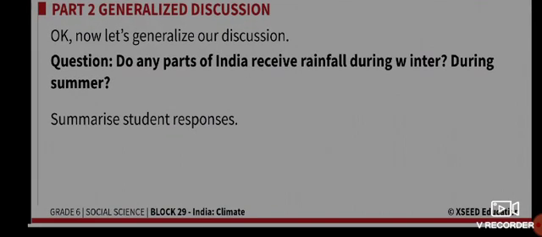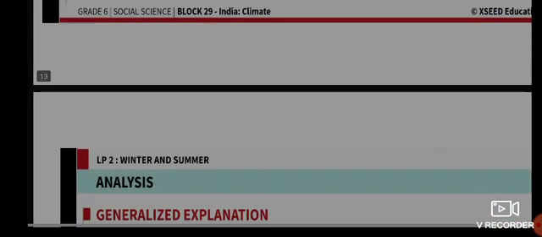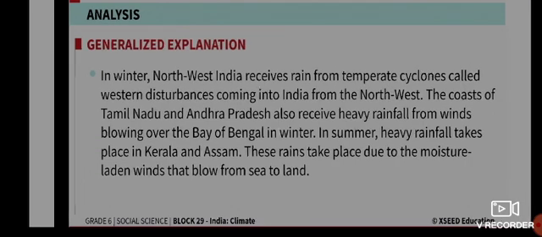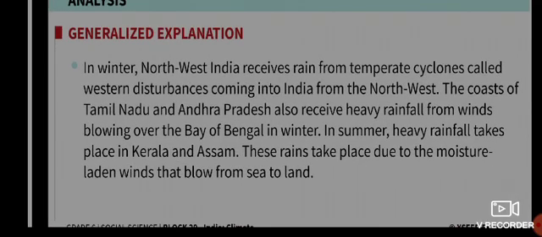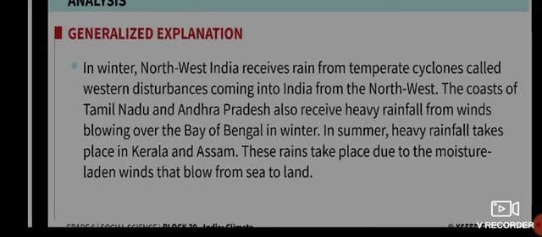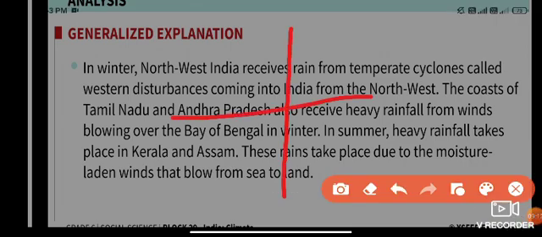Now, do any parts of India receive rainfall during winter or during summer? The answer is C. In winter, northwest India receives rain from temperate cyclones called the western disturbance, coming into India from the northwest. When I say northwest, remember this is north, east, west and south.